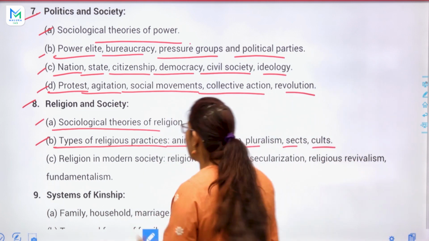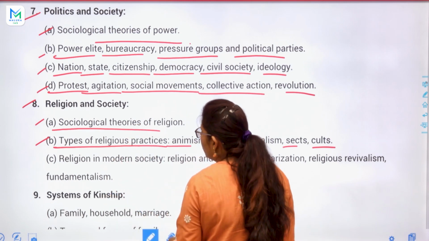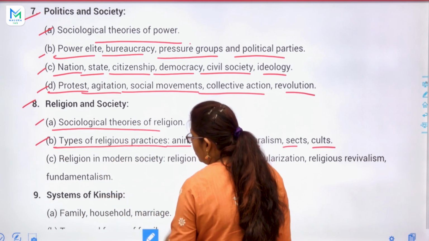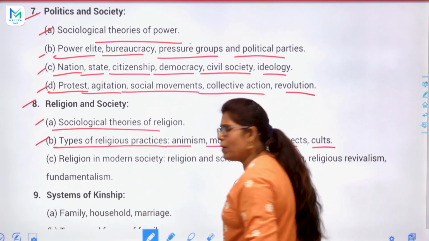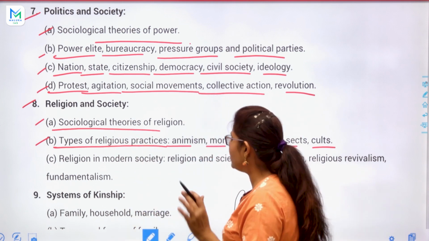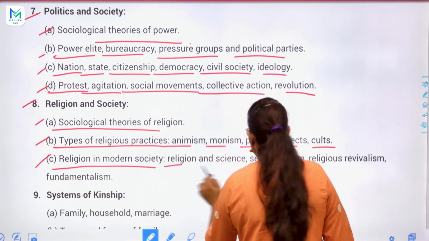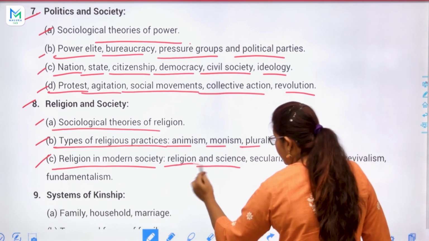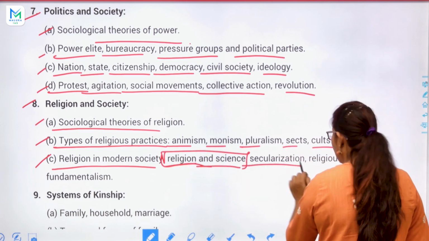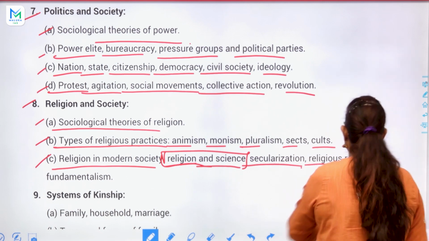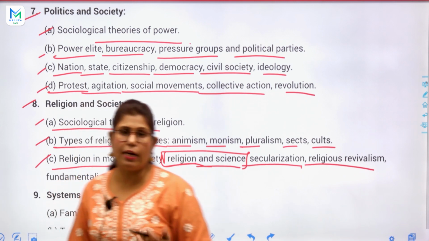Whether we study the B topic in the A topic, or the A topic in the B topic, do not worry, both are the same, they connect basically. C is religion in modern society, religion and science. Specifically, mind this one please, keep your attention on this topic: secularization, specifically religious revivalism. So we will study it.